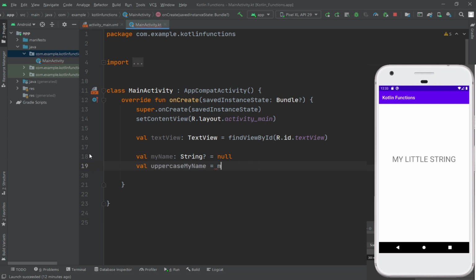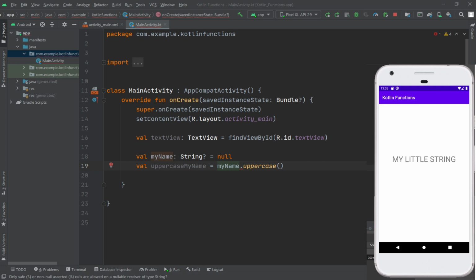Oops, no, username myName dot uppercase, as you can see here. The exact error you will see here: only safe or non-null asserted calls are allowed on nullable receiver of type String.